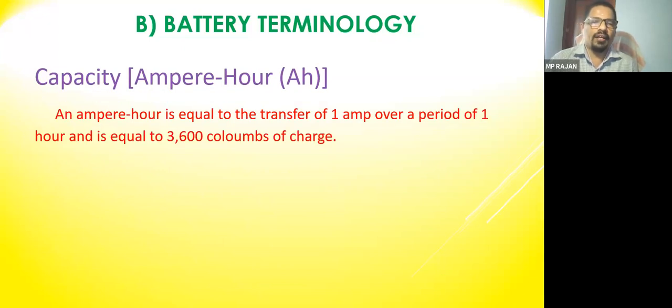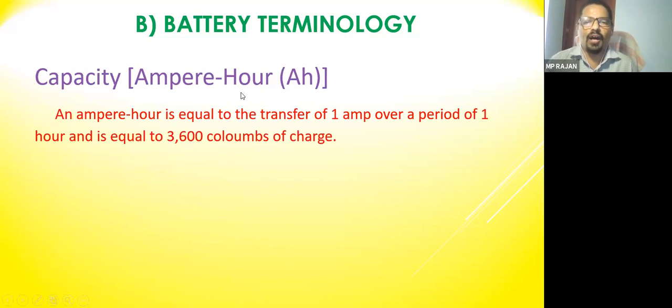Normally a battery's capacity is termed as ampere hour, Ah. On any battery you can see marked on the outside, 40Ah battery, 100Ah battery. It is a product of ampere and hour. Other appliances we call in watts or HP. Motors are rated in HP, our electrical appliances are in watts. But in the battery, it is termed as ampere hour.